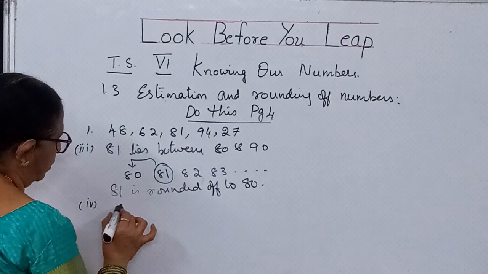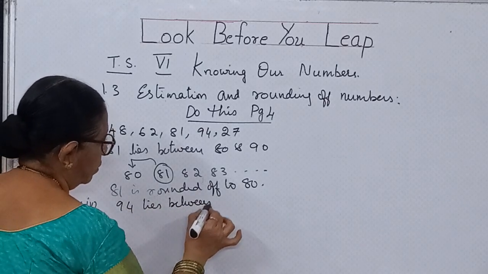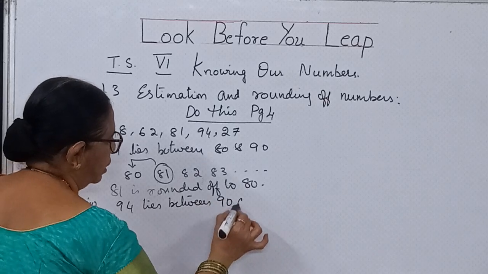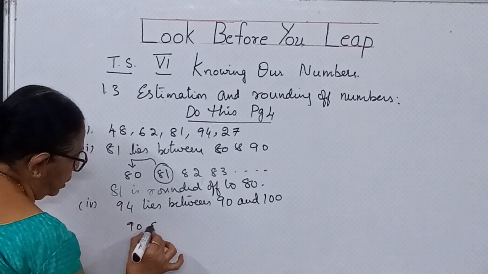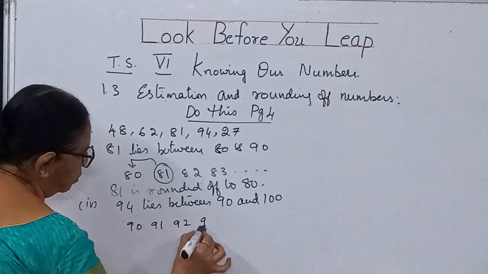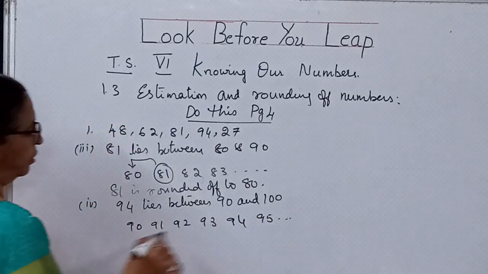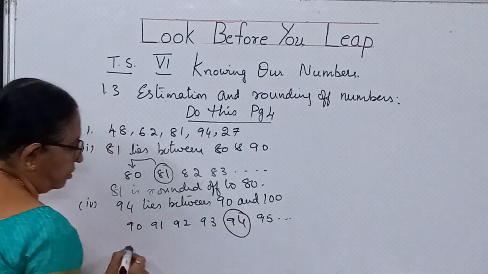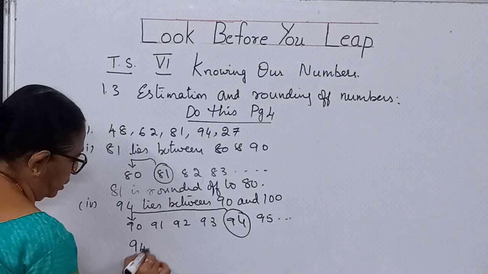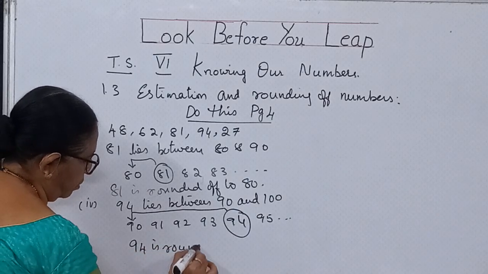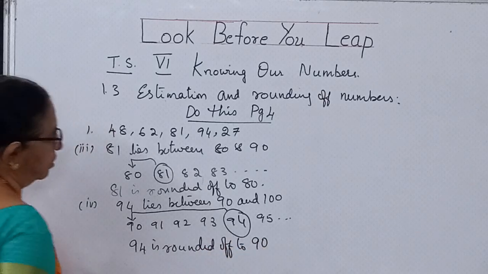Now the next one, what is the fourth bit? 94. 94 lies between what, children? 90 and 100. So when you start writing the values 90, 91, 92, 93, 94, 95, it goes up. So our value is 94. So it is less than half. So 94 is rounded off to 90. This is the answer for it.